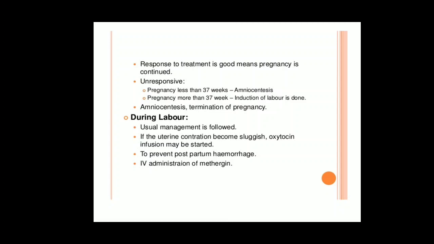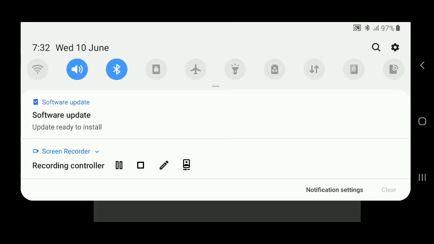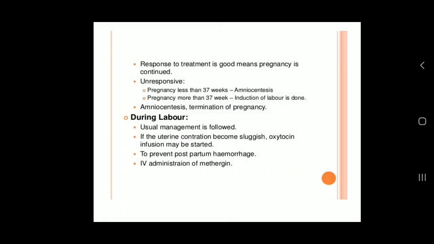During labor, the usual management, the same as for a normal delivery, can be followed. If she is undergoing a normal delivery and the uterine contraction is slow, you can start an oxytocin drip infusion. Then you have to prevent postpartum hemorrhage. Once the baby's shoulder is delivered, you can administer IV methergine drugs. So this is regarding today's topic on polyhydramnios.